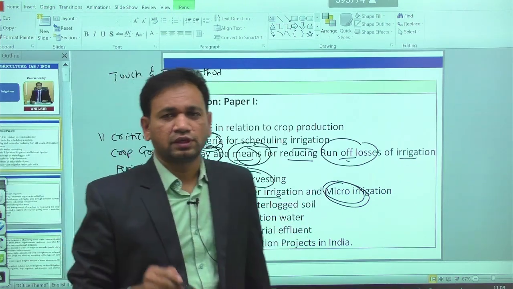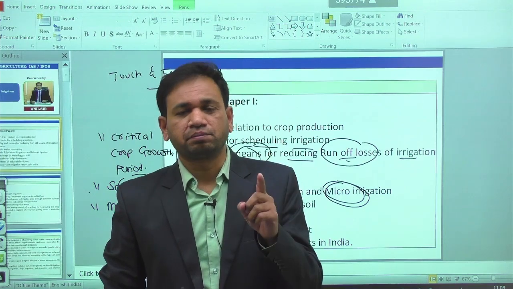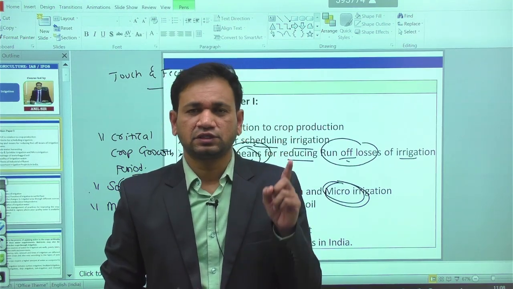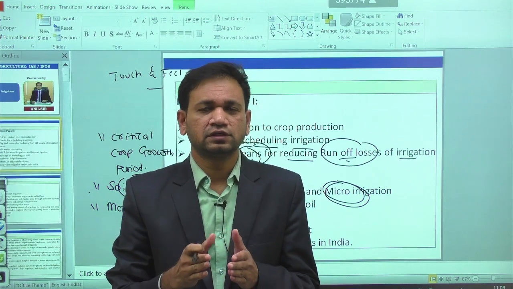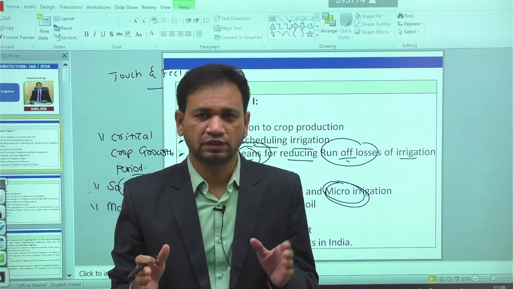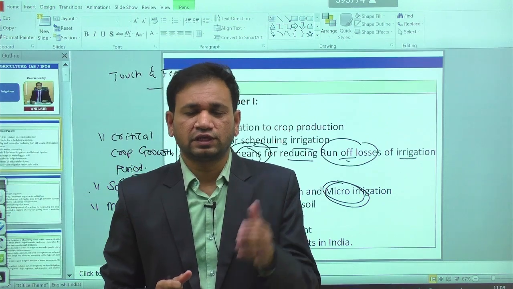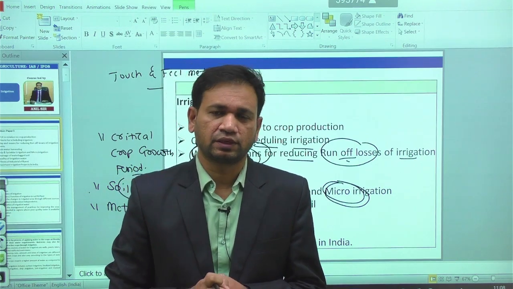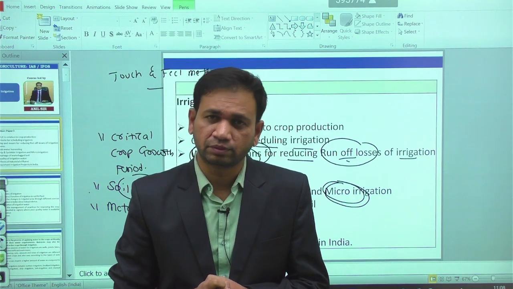Within micro irrigation, again we have four types: drip irrigation, sprinkler irrigation, fogging irrigation, and bubbler irrigation. These are the four types of irrigation we have here. In these cases, irrigation takes place with low pressure and flow in micro irrigation, so that increased water use efficiency in the given crop is possible.